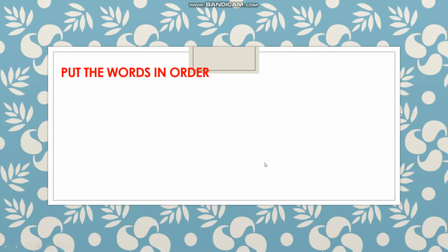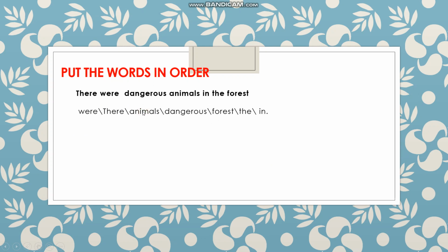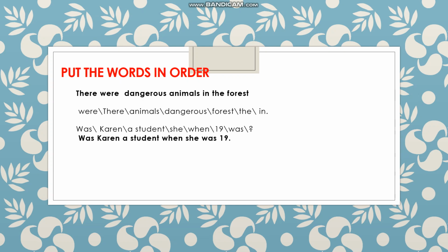Okay. Let's make sentences. Put these words in order and make sentence. There were dangerous animals in the forest. Was Karen a student when she was 19? They were late to the train.